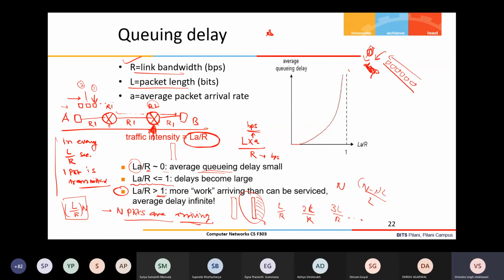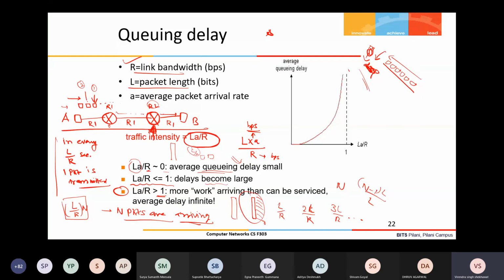When a burst comes, even if two packets come together simultaneously, the first will be transmitted and the second needs to wait at least L by R of time. So the queuing delay will be small, but if it is near to 1, then the queuing delay is increasing, and when it crosses 1, it becomes infinite.